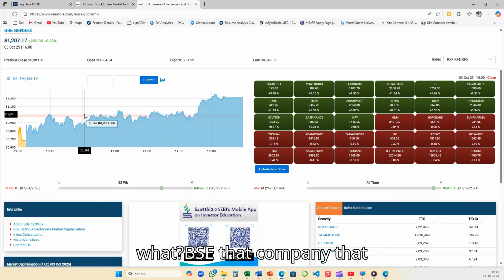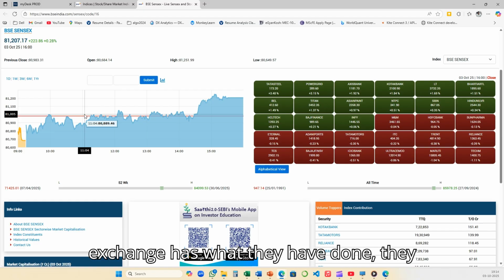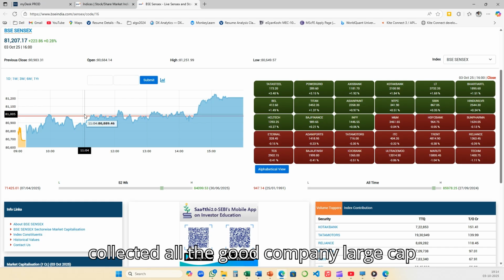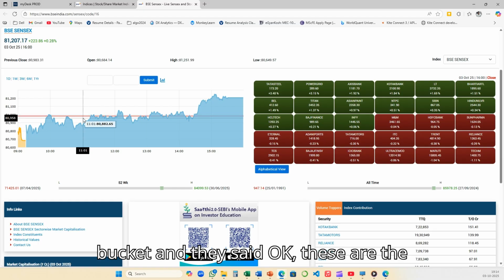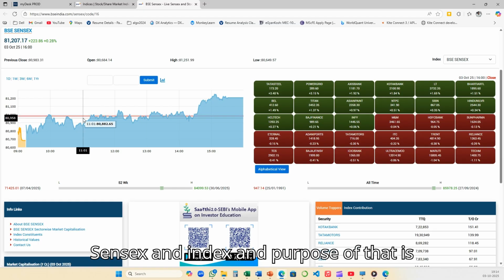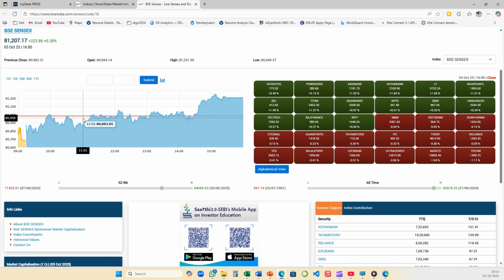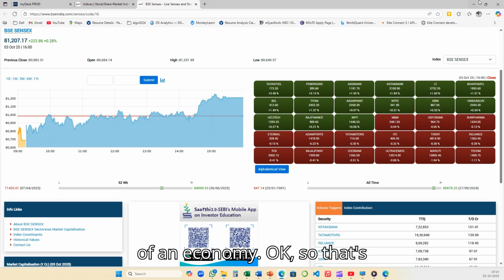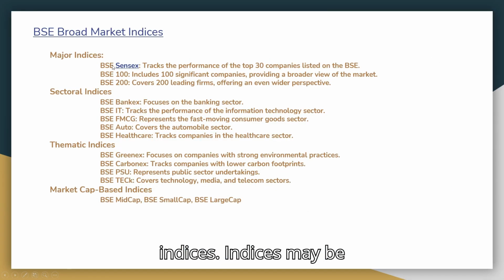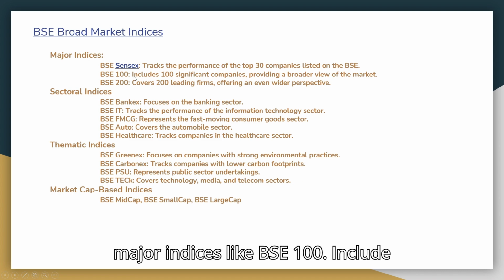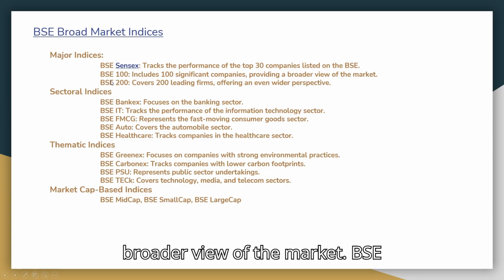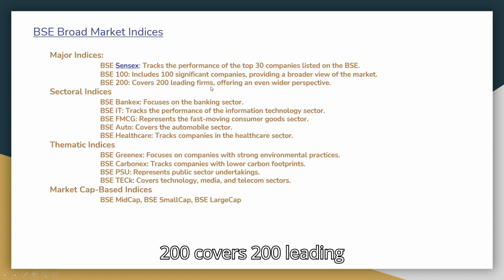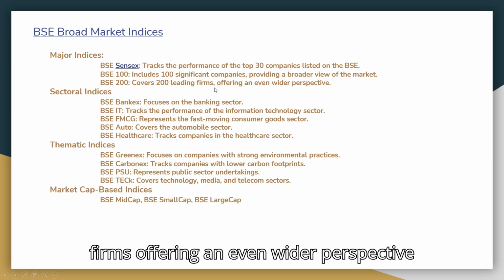So what BSE, that exchange, has done is they collected all the good large cap companies together, and they formed one bucket, and they said, okay, these are the best companies coming together, forming a Sensex, an index. And the purpose of that is representing the larger view of an economy. Okay, so that's indices. Major indices like BSE 100 include 100 significant companies providing a broader view of the market. BSE 200 covers 200 leading firms offering an even wider perspective.